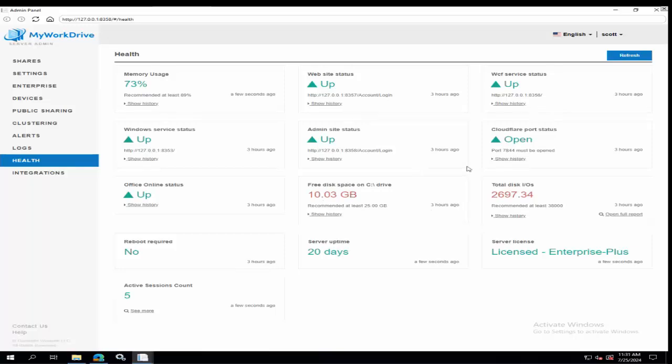So Health Dashboard is really helpful, more so to us from a quick view standpoint when we engage with you on a support need, but also something you might look at if you have some anomalies in your environment of users reporting some odd behavior. You might take a look at this just to see if everything is good. And of course, I would key in on the red ones. Those are problems. Nothing on here really should be red.